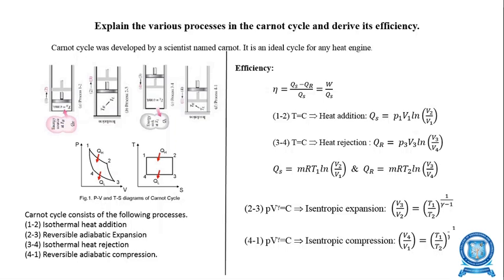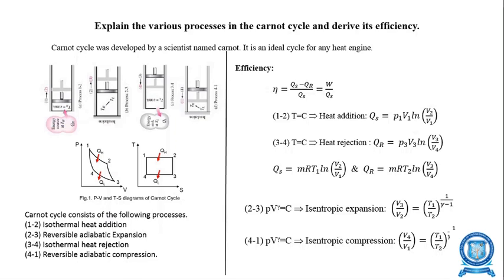When we are adding heat to the system, the entropy is increased. When the heat is rejected, the entropy is decreased. But remember, by adding or rejecting heat from the system, the temperature remains constant. So look at the TS diagram. Process 1 to 2 is isothermal heat addition. As the name indicates, isothermal means the temperature is constant, so it would be a horizontal straight line. But when we are adding heat, the entropy value increases. So S is increasing from 1 to 2.